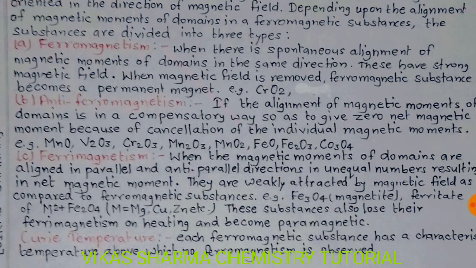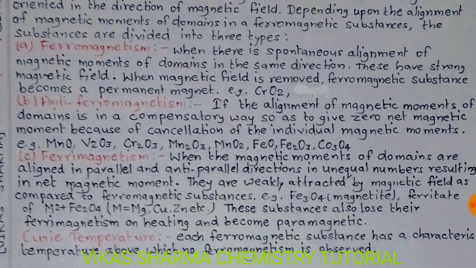Second subcategory, student, is antiferromagnetism. If the alignment of magnetic moments of domains is in a compensatory way to give zero net magnetic moment because of cancellation of the individual magnetic moments, it is considered antiferromagnetism. Examples are magnesium oxide, vanadium oxide, chromium oxide, manganese oxide, ferrous oxide, ferric oxide, cobalt oxide. These are examples of that.